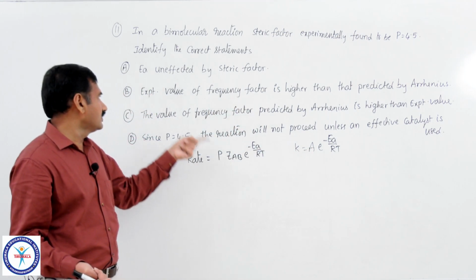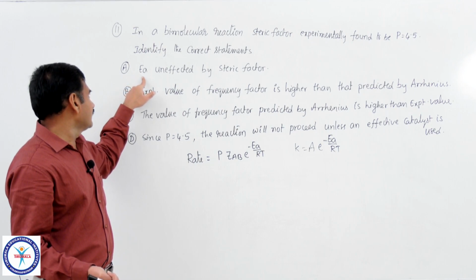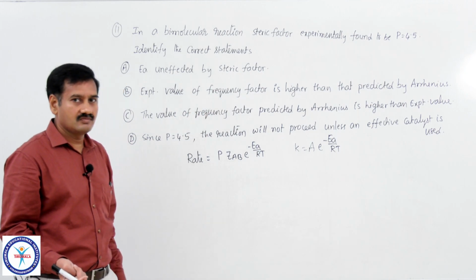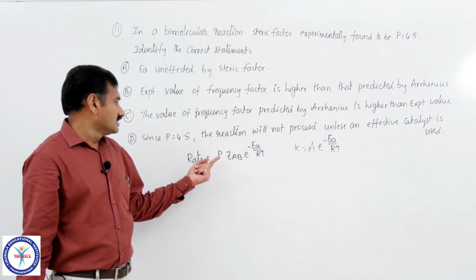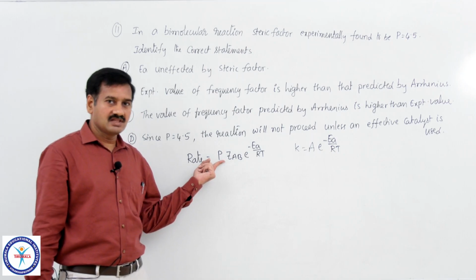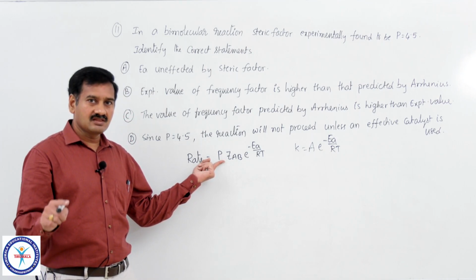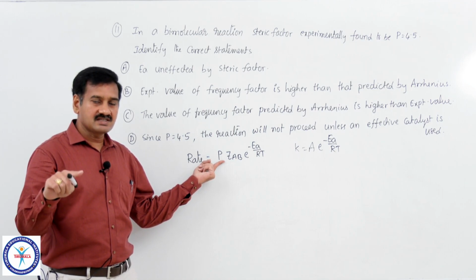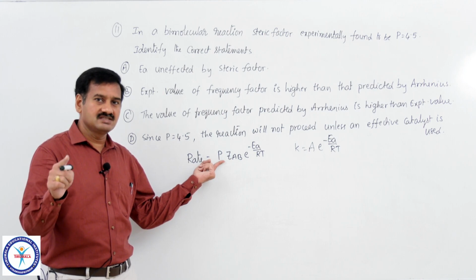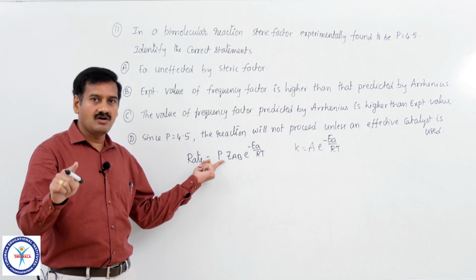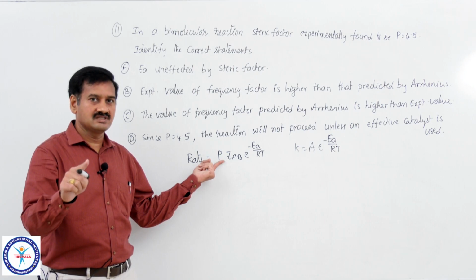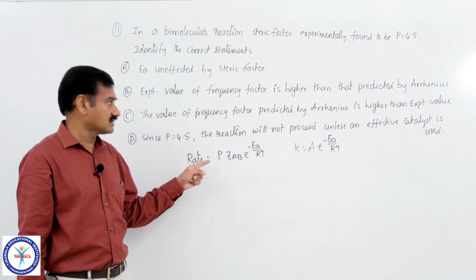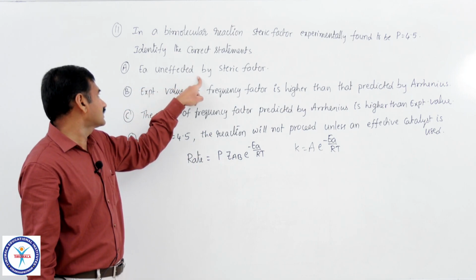So, what are the options given to you to verify? The first option is that activation enthalpy is unaffected by steric factor. Is it true or not? Steric factor is in no way related to activation enthalpy. Activation enthalpies can be predicted from Maxwell-Boltzmann distribution curves. The fraction of molecules with higher velocities is very small, therefore the fraction of molecules with activation energy is also small. That is predicted from Maxwell-Boltzmann distribution curves, not from the steric factor. So the first option is correct.